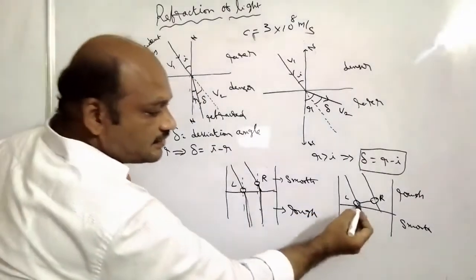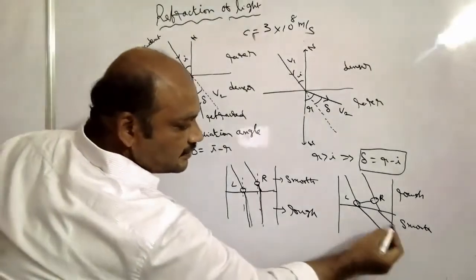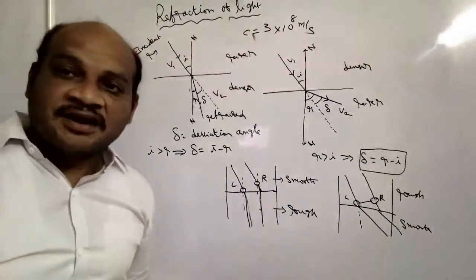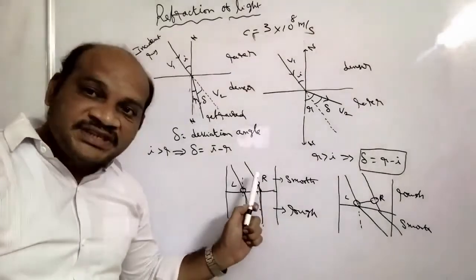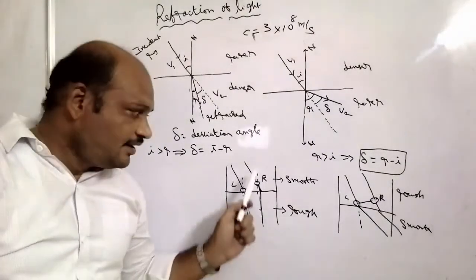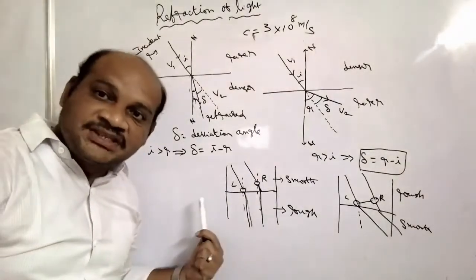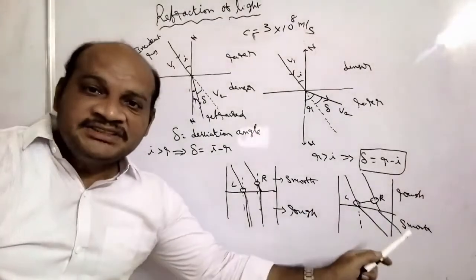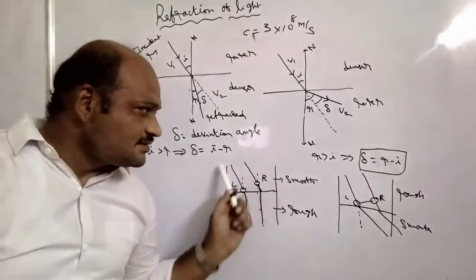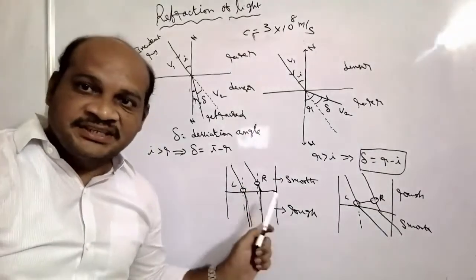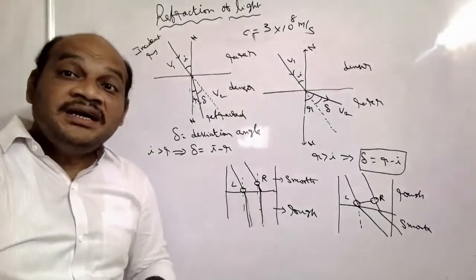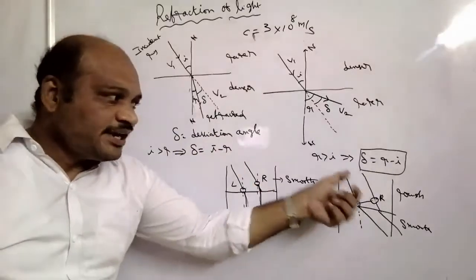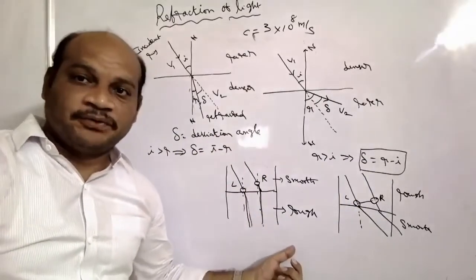Same way, light bends away from the normal line. Smooth means rarer, rough means denser. Rarer to denser bends towards the normal line. Denser to rarer bends away from the normal line. This is not important for your exams, but to understand why light bends at the separation of the two mediums, that's why I'm explaining this example.